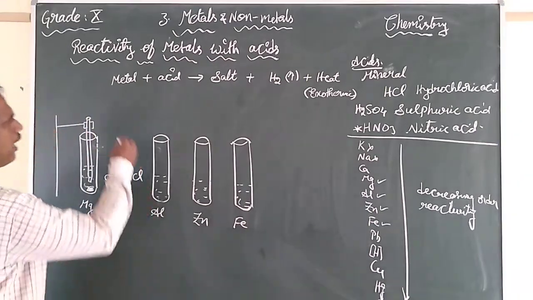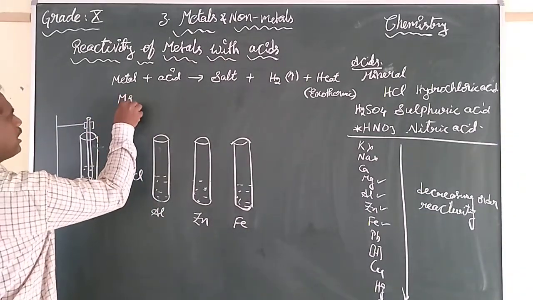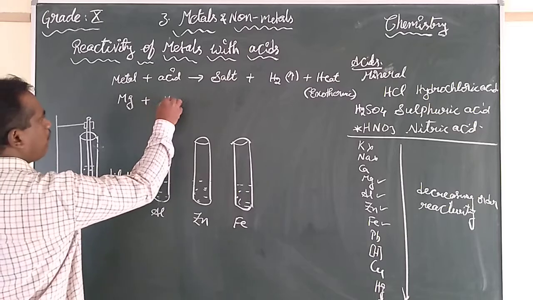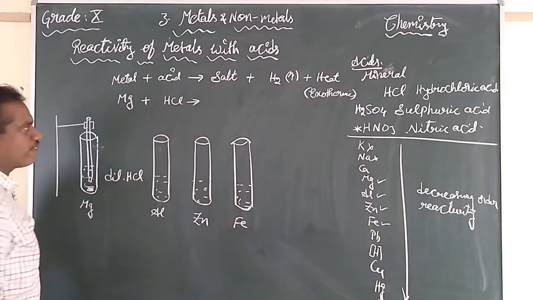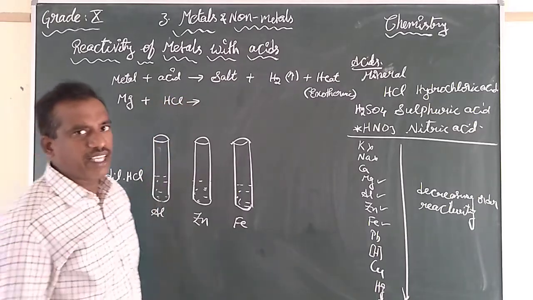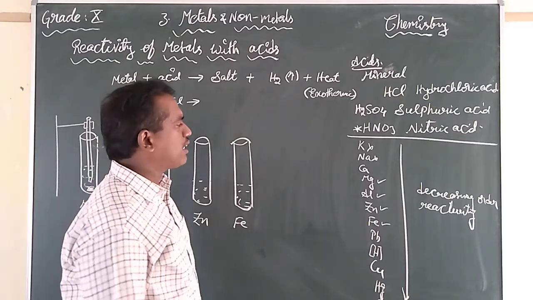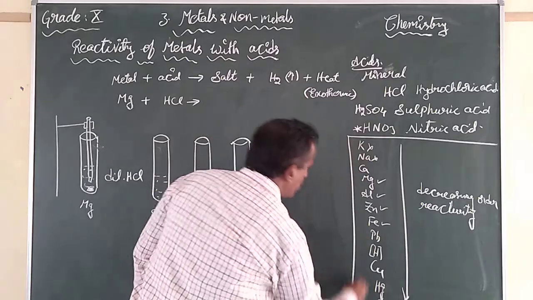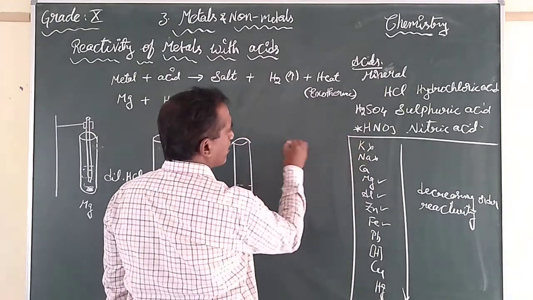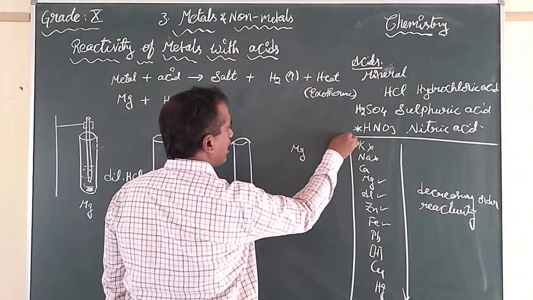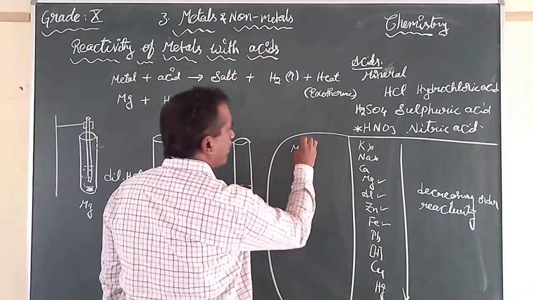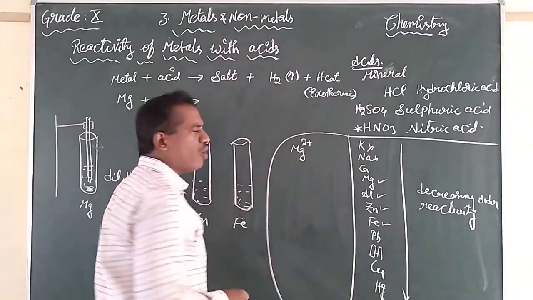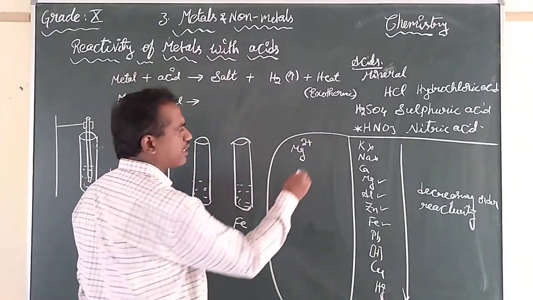I am giving an equation here: Mg plus HCl. Some students will ask how to balance the equation, sir. First you must know the compound that will be formed. Here I am doing the rough work. Magnesium, we know its valency is 2 plus.